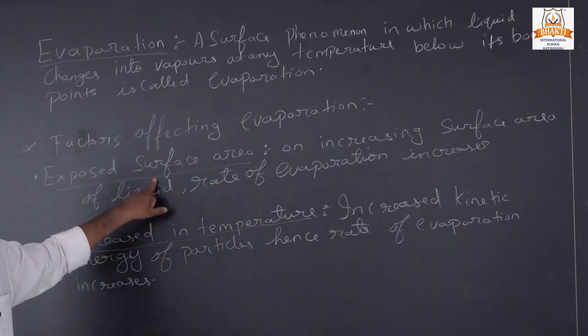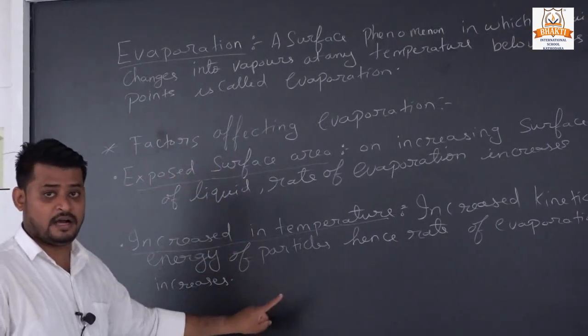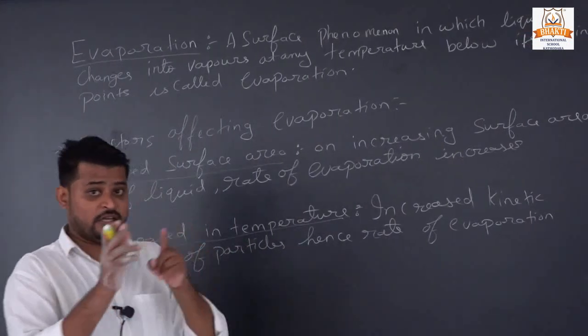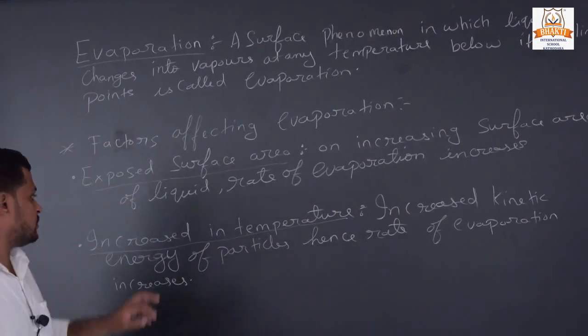So what is our first factor that affects evaporation? Surface area. Surface area increased, rate of evaporation also increased. Surface area decreased, the rate of evaporation also decreased.